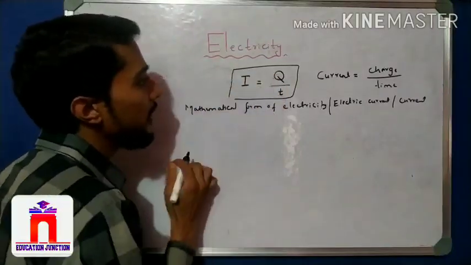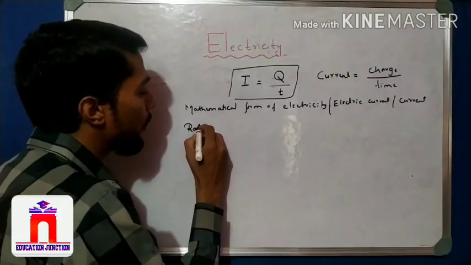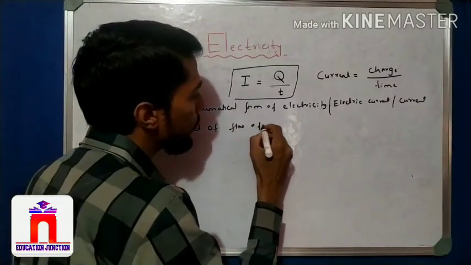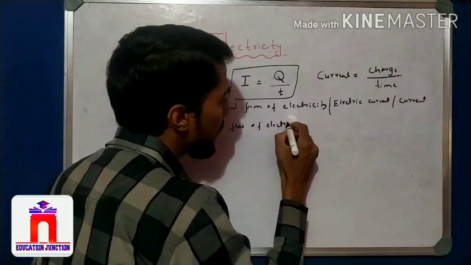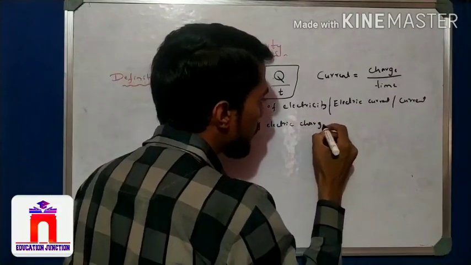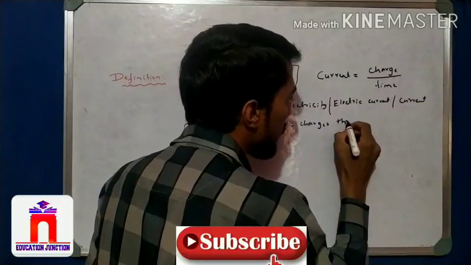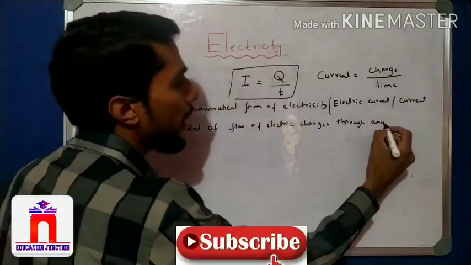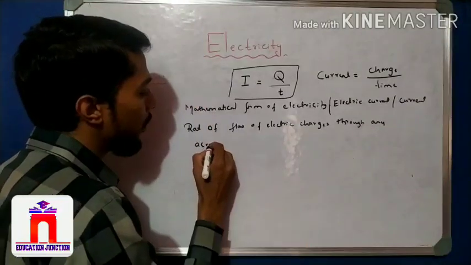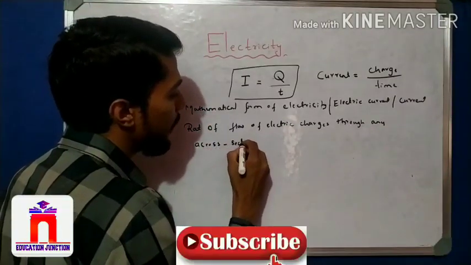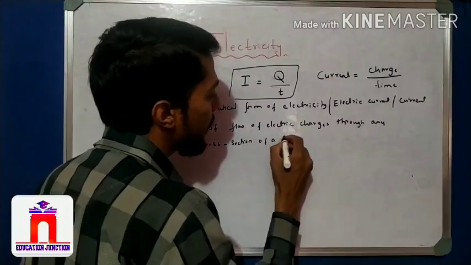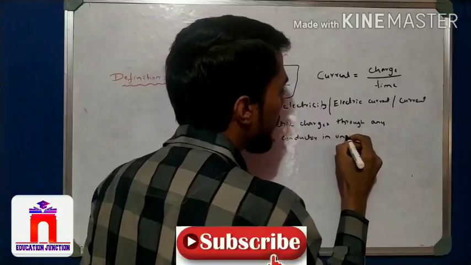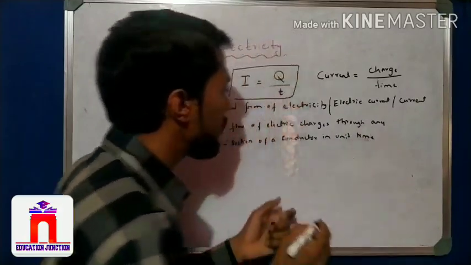So what is electricity? Electricity is the rate of flow of electric charges through any area, any cross-section area of a conductor in a unit time. That charge is Q.